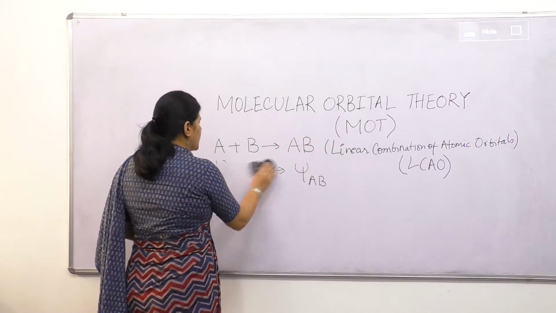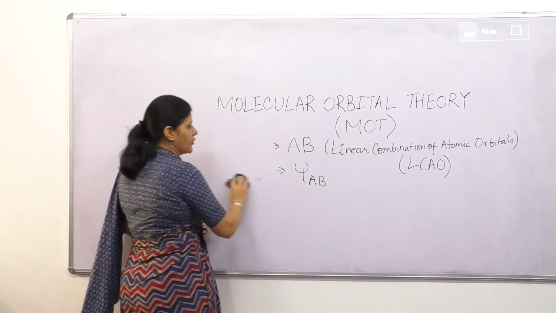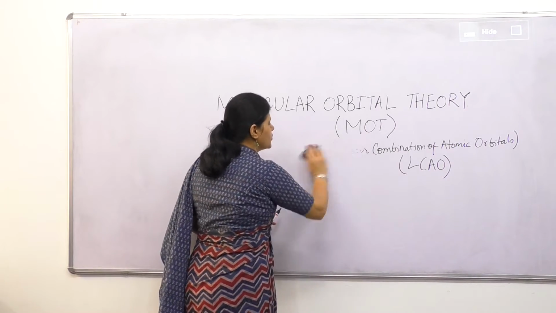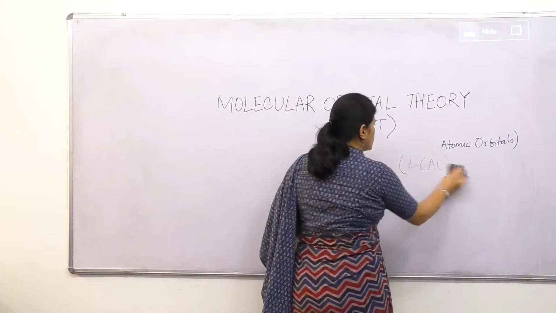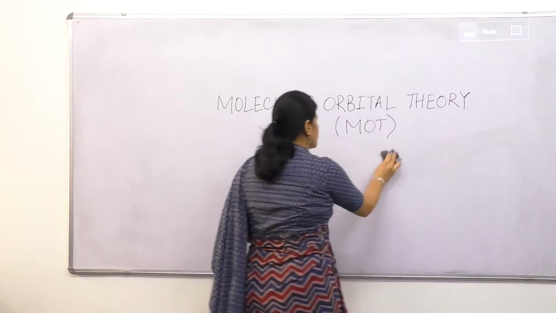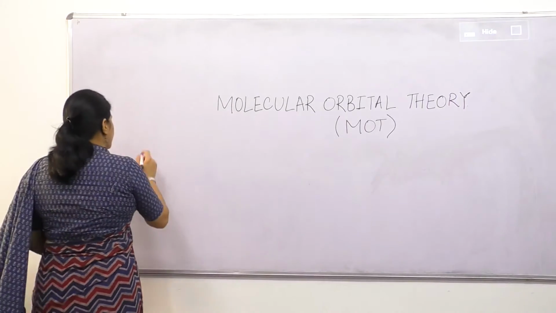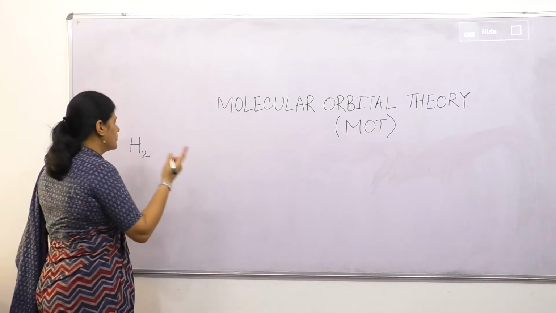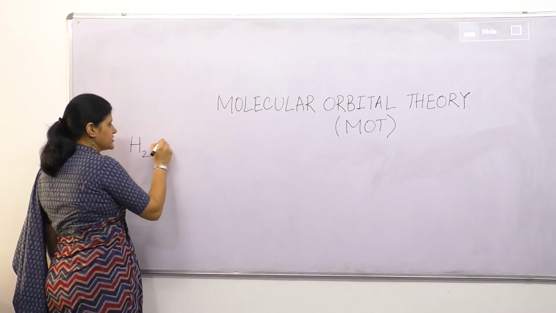We will start with the diagram of the homonuclear molecules. First we apply the principle to homonuclear molecules. The simplest one, we draw the hydrogen molecule. We have to make hydrogen molecule from two hydrogen atoms.